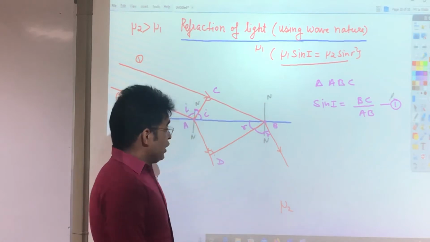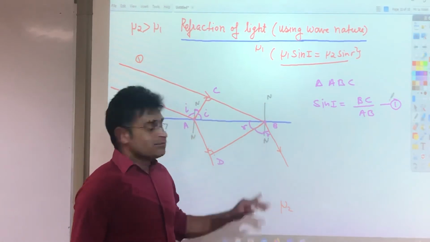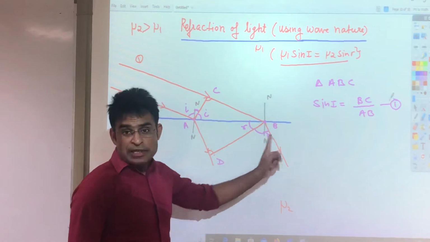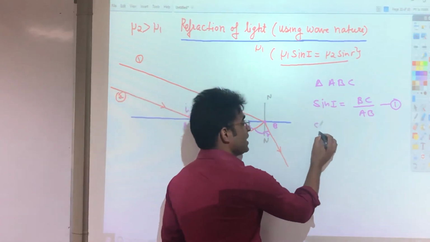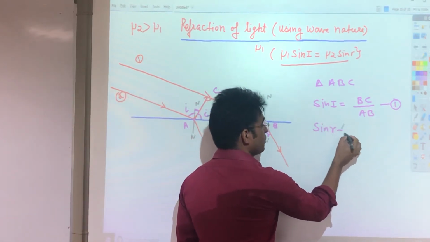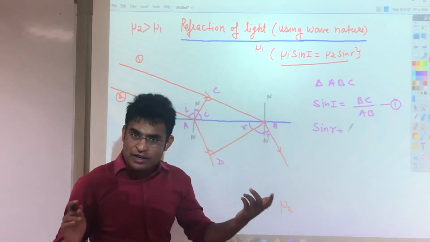Now, if you look at triangle ADB, what I can write is sin r. So sin r will be equal to perpendicular, again, perpendicular divided by hypotenuse.